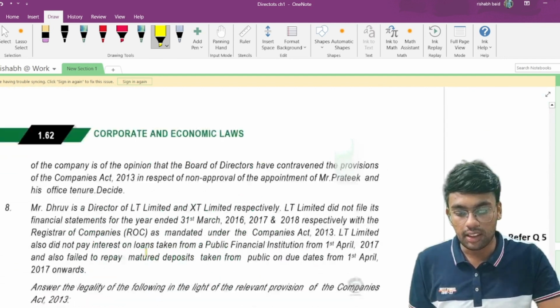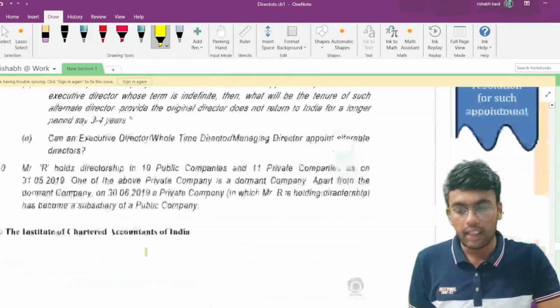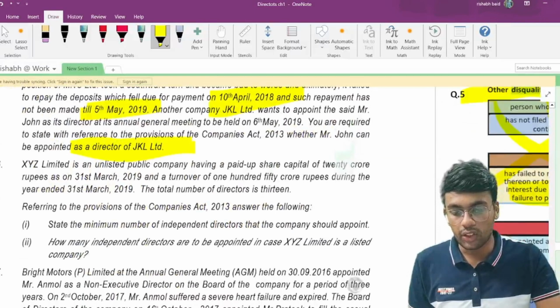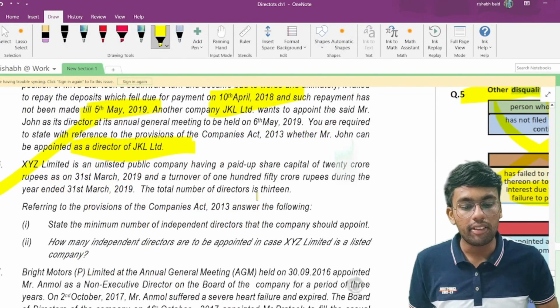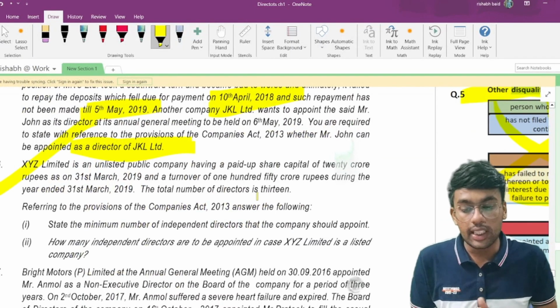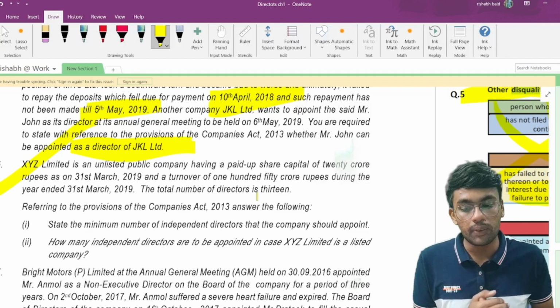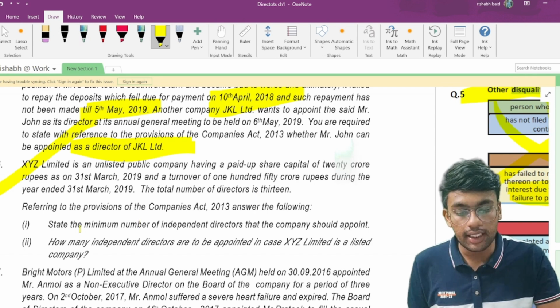6, 7, 8, 9, 10. 5 more questions left. Let us discuss quickly. It is an unlisted public company having a paid-up share capital of 20 crore or more, 20 crore as on 31st March. Turnover is 150 crore rupees during the year. The total number of directors is 13. State the minimum number of independent directors the company should appoint.